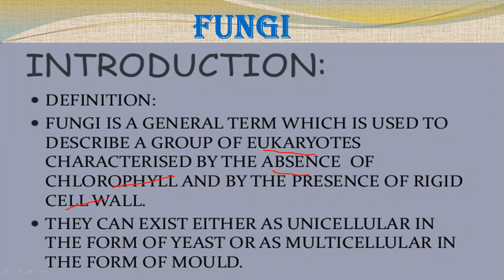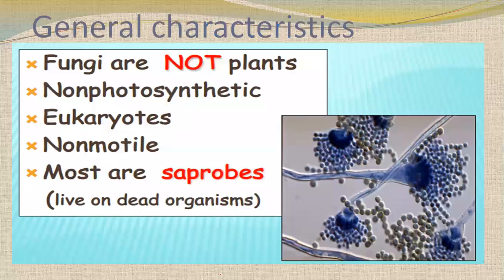As you remember, in plants the cell wall is made up of cellulose. In bacteria, the cell wall is made up of peptidoglycan. Here the cell wall is made up of chitin. We'll see in the next slides also. They are in both forms, unicellular as well as multicellular. Unicellular is yeast, which we use for baking purposes, and molds are multicellular. We will see in the next slides, inshallah.